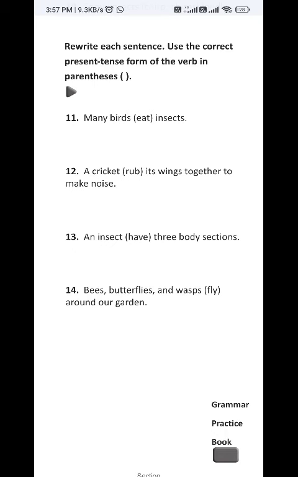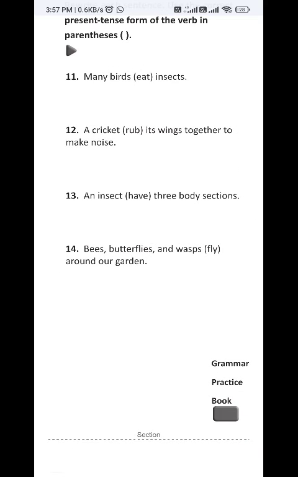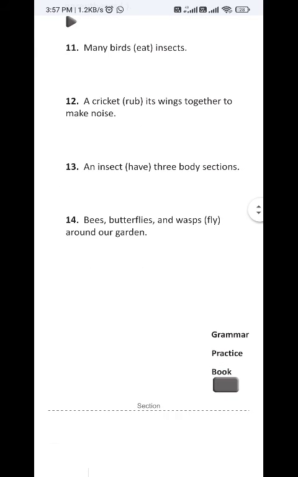Then comes bees, butterflies and wasps. So what is the number of the subject here? Plural. If the subject is plural, the verb will also be plural. So we have to keep the verb as it is, that is fly, without adding any s or es with the verb, without converting y into ies. You have to write there only fly and nothing else. So bees, butterflies and wasps fly around our garden.